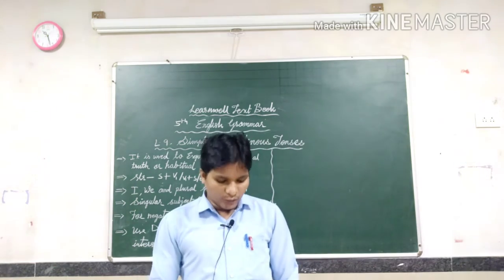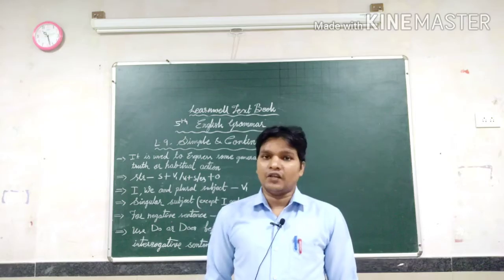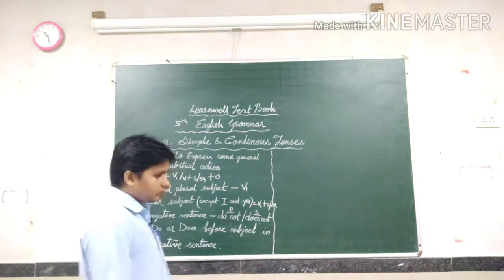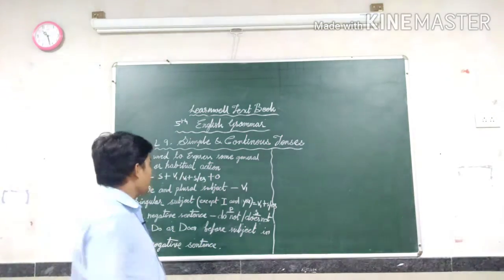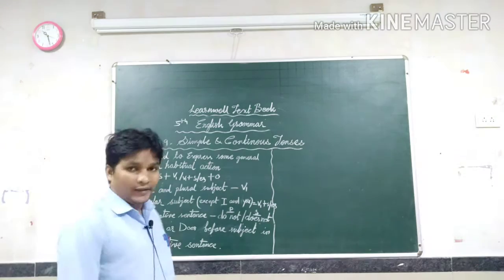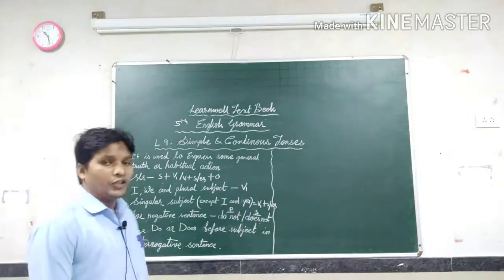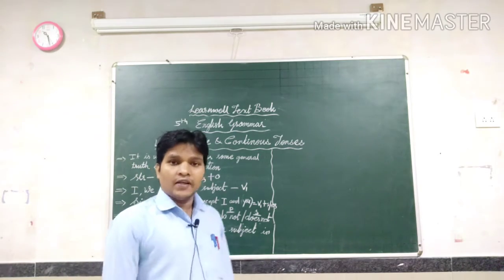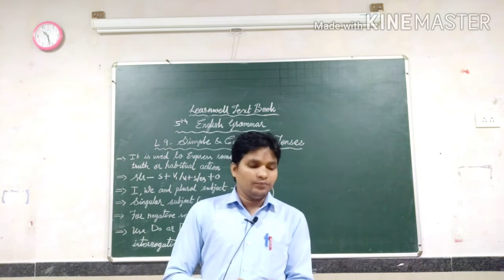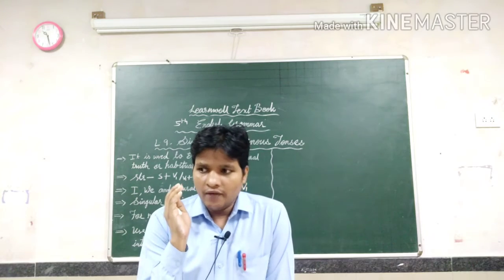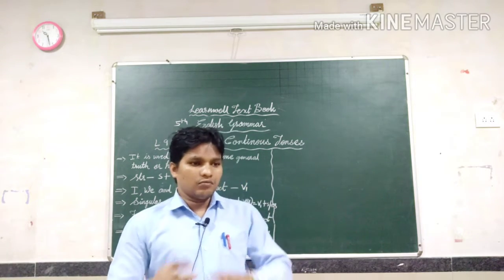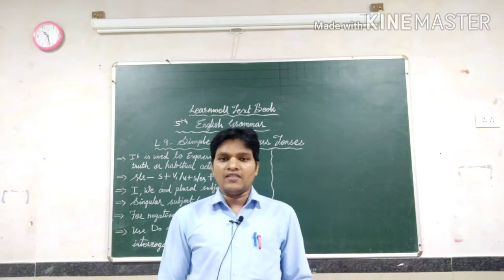So, dear students, today we are going to discuss the 9th chapter of the English grammar of 5th standard. The lesson name is simple and continuous tense. In the last period we practiced overall about tenses, right?